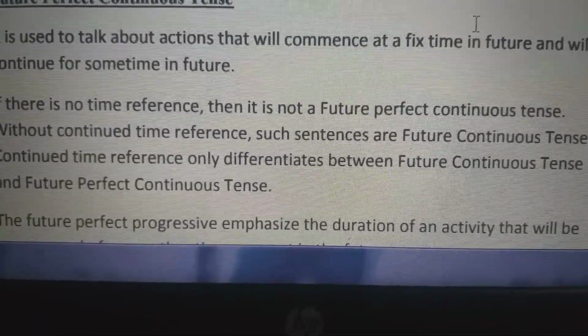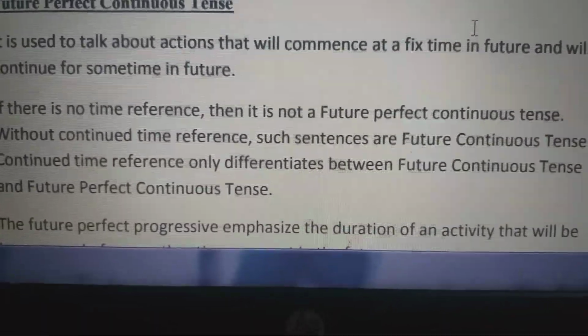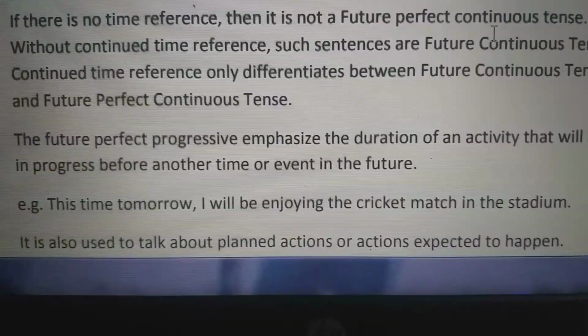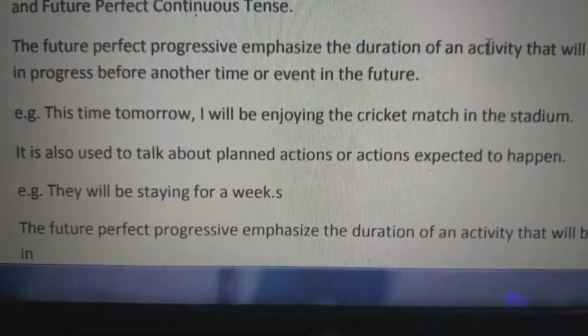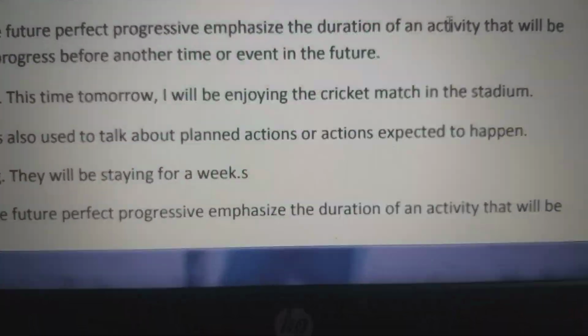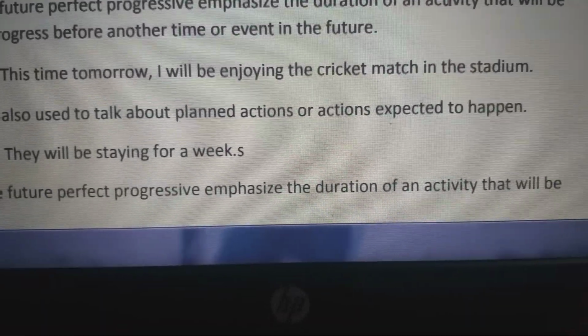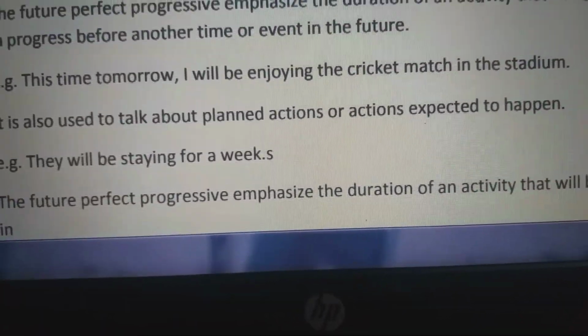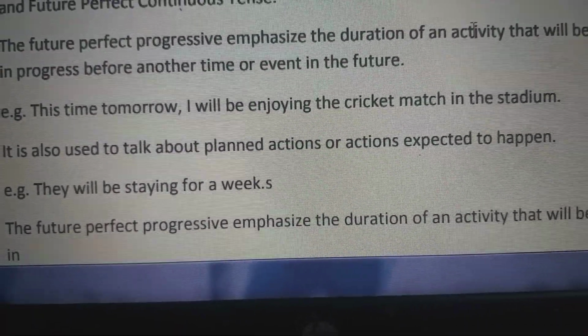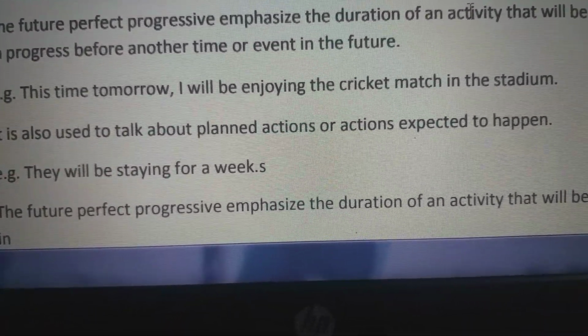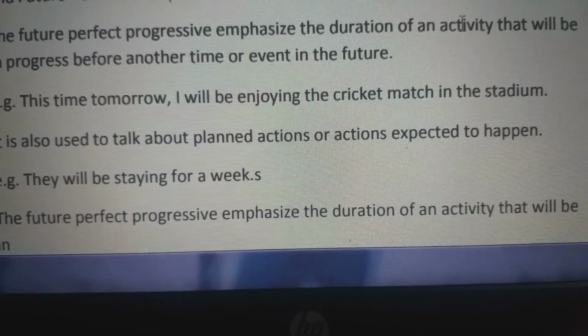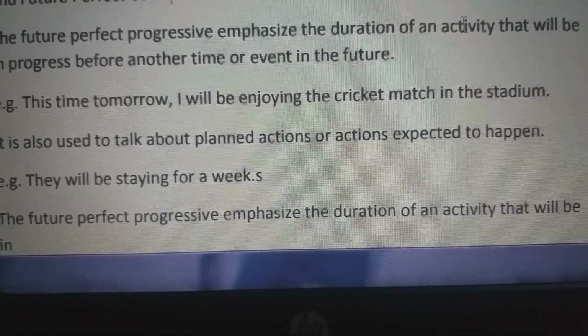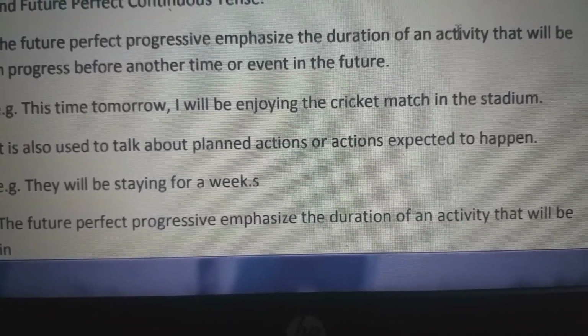So future continuous tense and perfect continuous tense में there is a difference. For example, this time tomorrow I will be enjoying the cricket match in the stadium. This time tomorrow, that is a fixed time is given. And will be, shall be और ing used होता है.